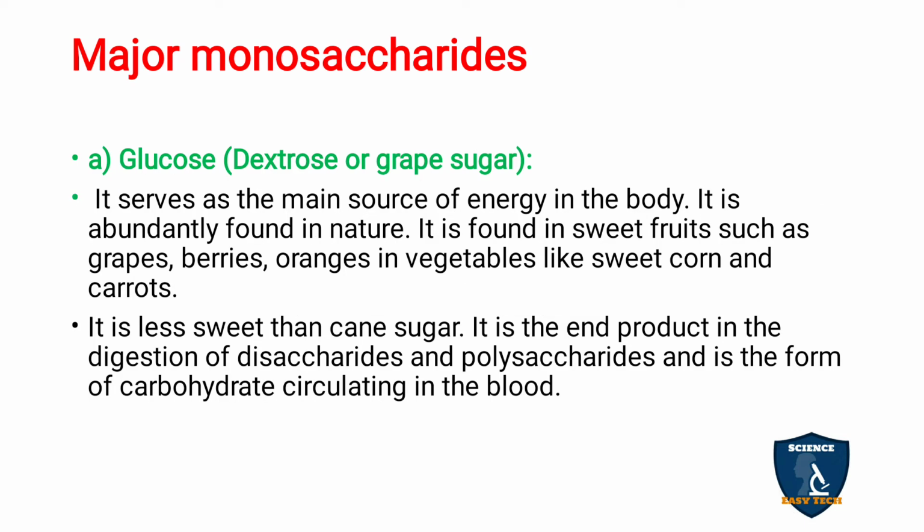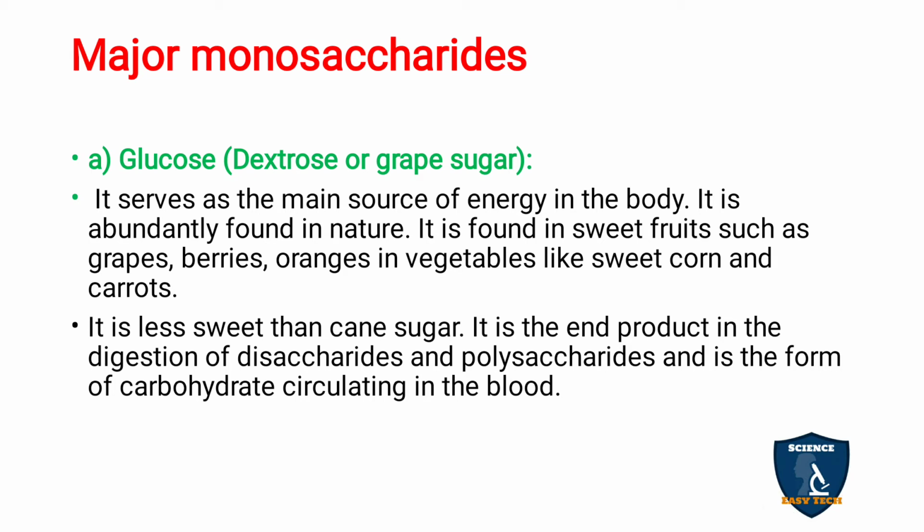Next, moving on to glucose. Glucose is otherwise called grape sugar or dextrose. It is the main source of energy. It is the end product of digestion of carbohydrates. It is found in nature, in sweet fruits such as grapes, berries, oranges, and in vegetables like sweet corn and carrots. But it is less sweet than sugarcane.